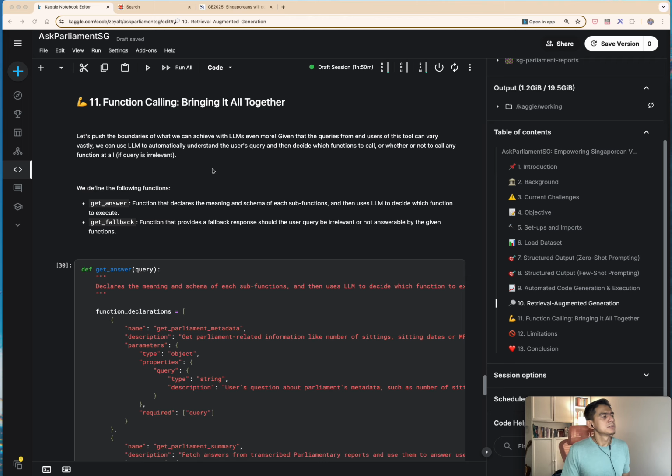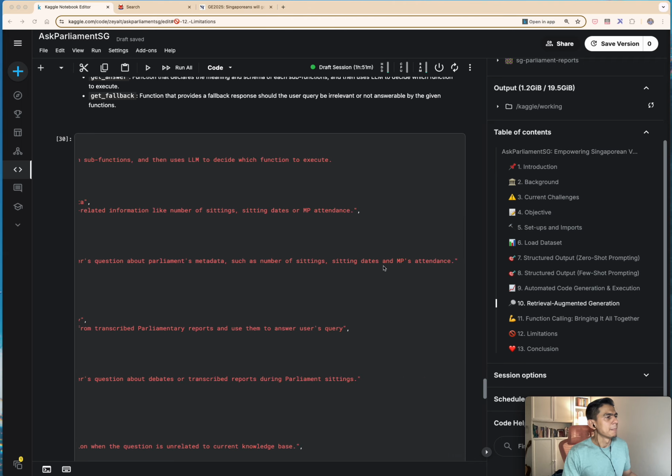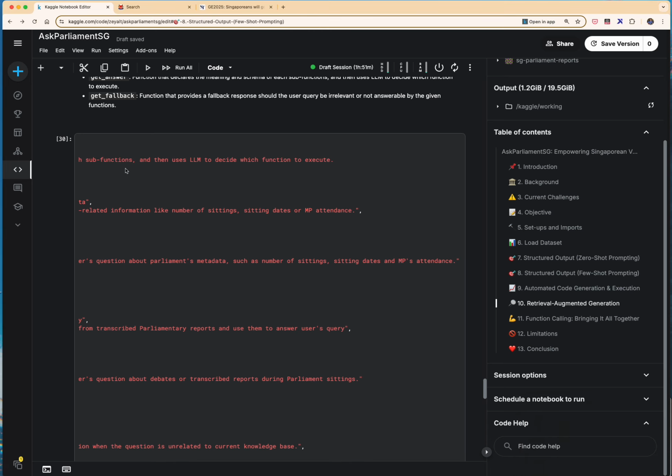So here is what we do to specify the different functions that it could consider calling. If the user query is in relation to parliamentary information like the sittings, MP's attendance, for example, then you should pass this function.